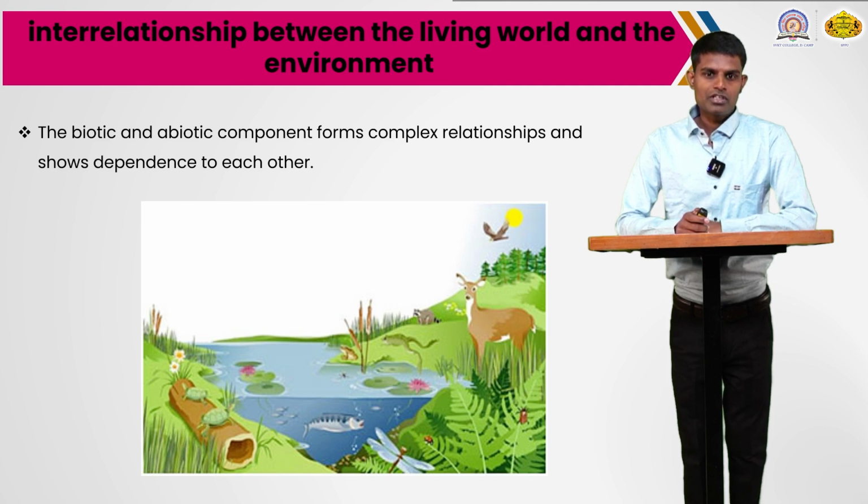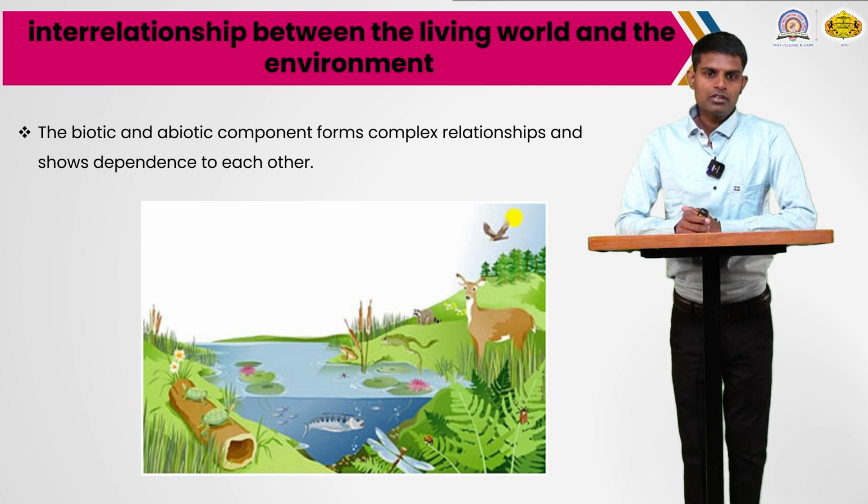These are the living components. On the other side, the non-living components present are sunlight, temperature, water, etc. All these living organisms depend on the abiotic components.